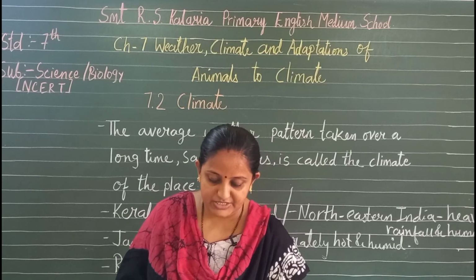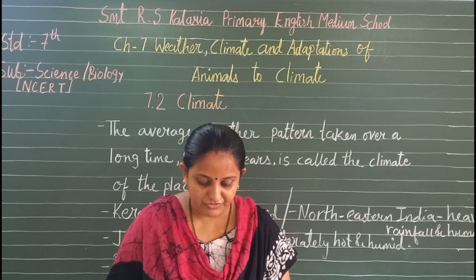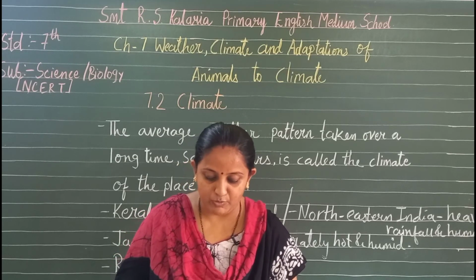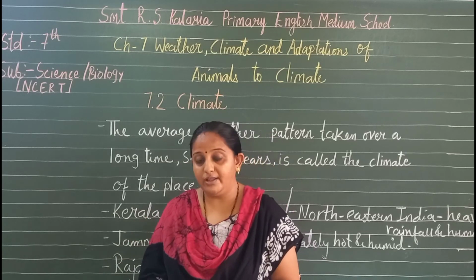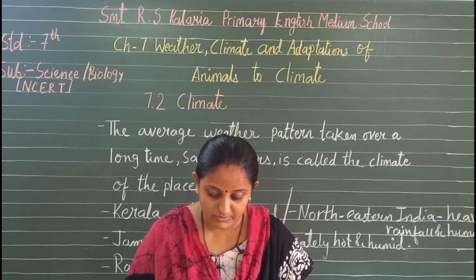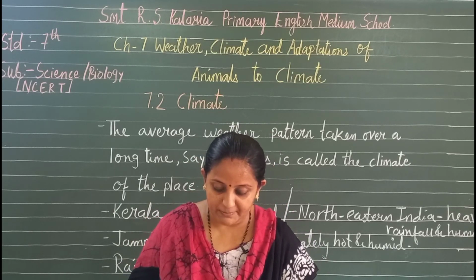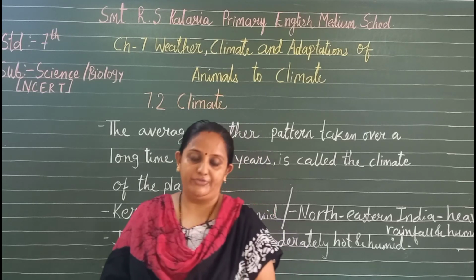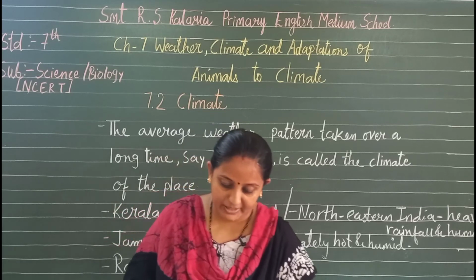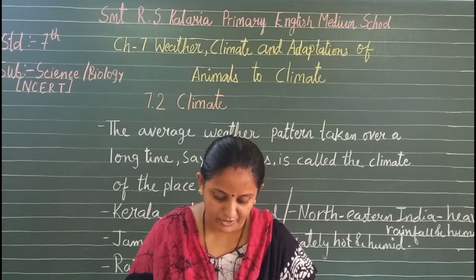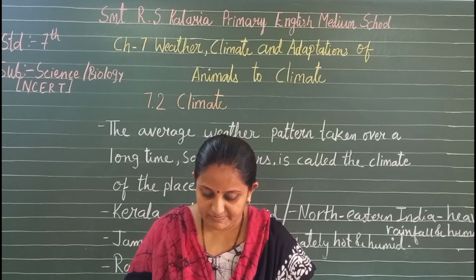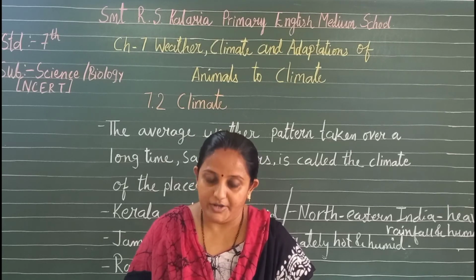Similarly, data of the western regions of India, for example Rajasthan, will show that the temperature is high during most of the year. But in the winter, which lasts only a few months, the temperature is quite low. This region receives very little rainfall, so the place is very dry also. Desert climate, isn't it? So we can say it is hot and dry.